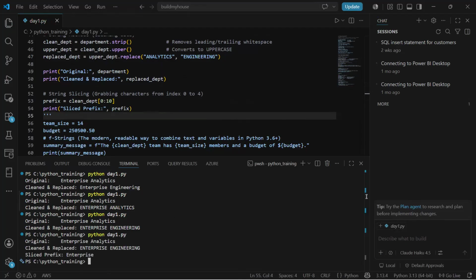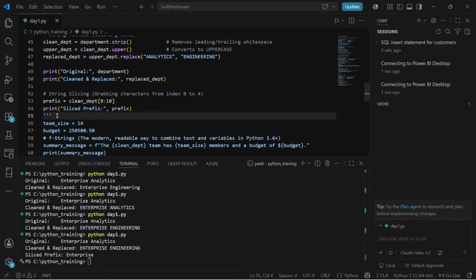Now you can see in the output, the slice prefix is "enterprise". Since I have used slicing starting from 0 and ending at the 10th value, it's starting from 0 and ending at 10 characters. And we are getting the output.